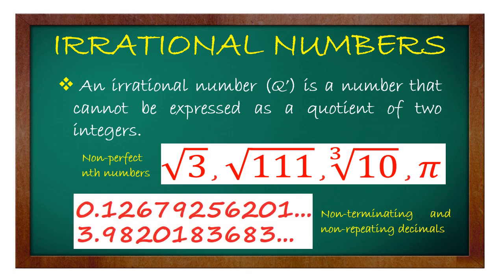So, example niya, 0.12679256201 and so on. 3.9820183683 and so on. So, mapapansin mo yung decimal natin, continuous, walang katapusan, and at the same time, wala tayong pattern sa ating decimal digits. So, that means non-terminating and non-repeating decimals siya. Okay?